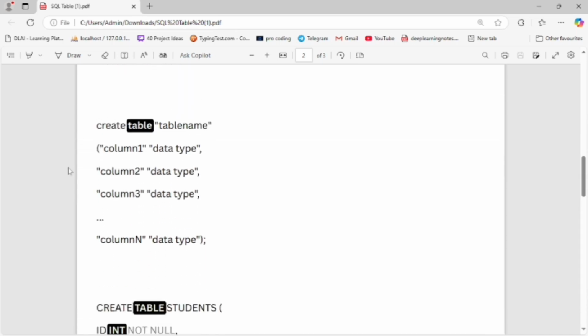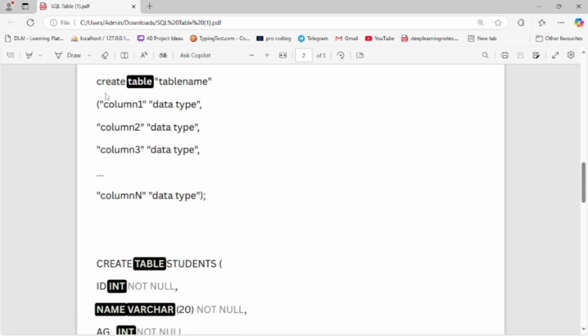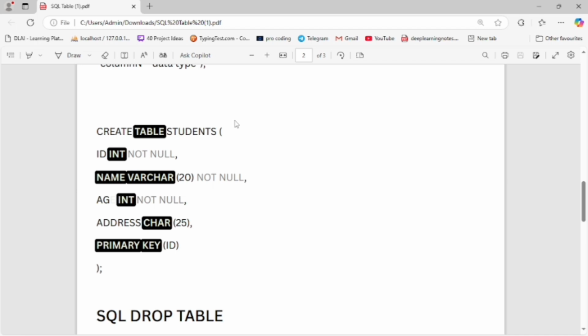This template is used to define the table: first use the command CREATE TABLE and the table name. For example, CREATE TABLE students, ID int not null. Here int is a data type and NOT NULL is a constraint.